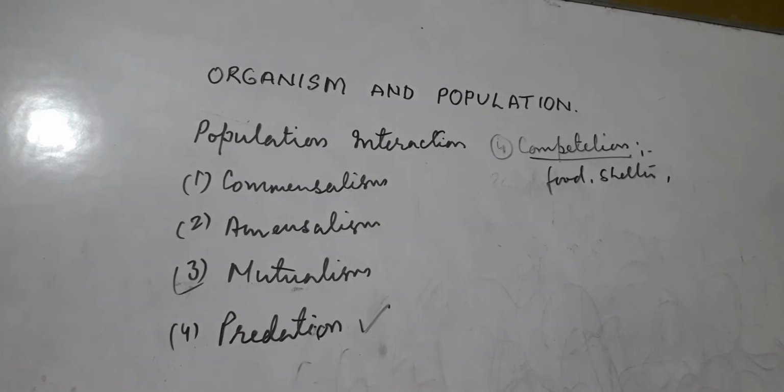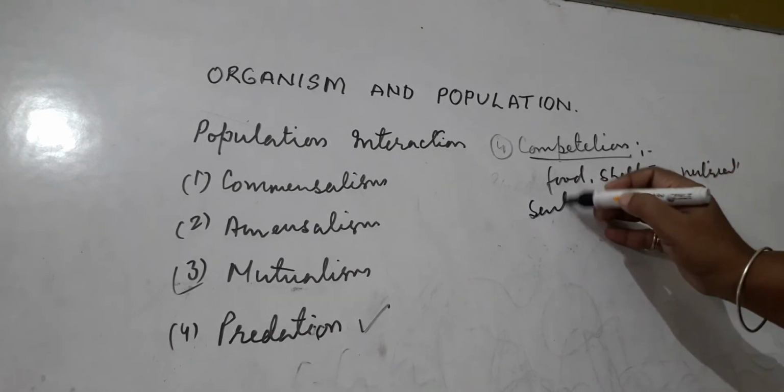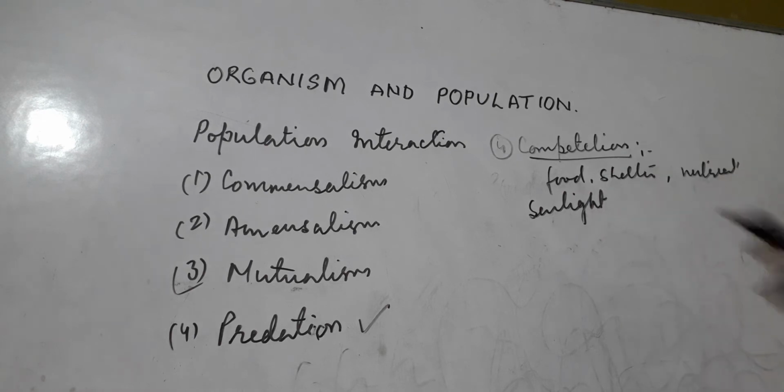Where resources are abundant there is not much competition problem, but where they are scarce there is more competition problem. So for food, for shelter, for plant nutrients, sunlight. These are what competition is based upon.